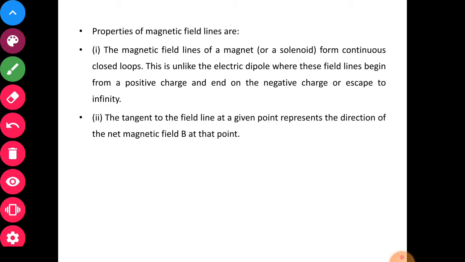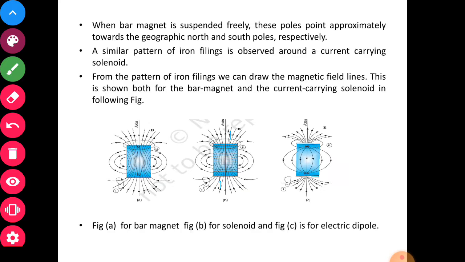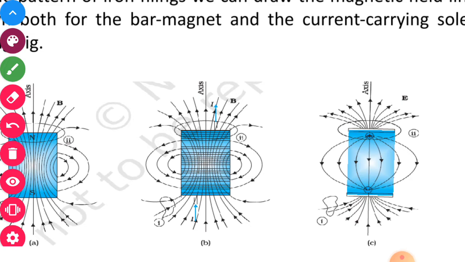Now second point, the tangent to the field lines at a given point represents the direction of the net magnetic field B at that point. So if you want to find out the direction of magnetic field, then say for example you have this magnetic field line. You just have to draw a tangent. Say for example at this point you want to find the direction of magnetic field.